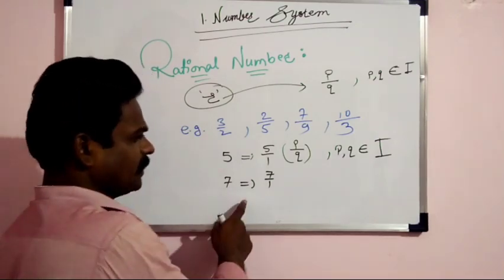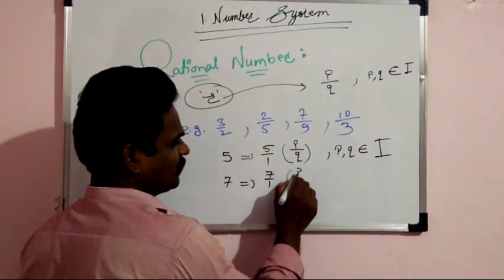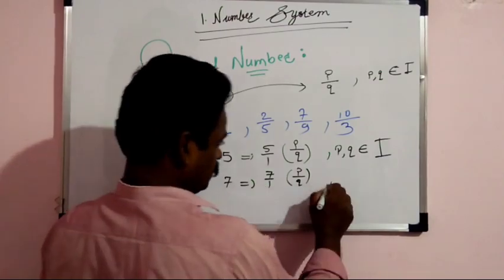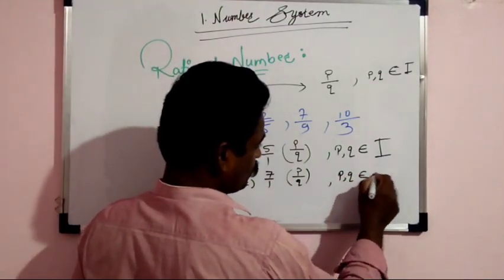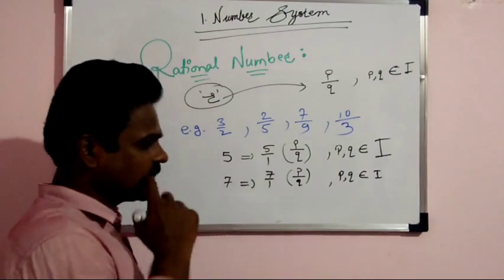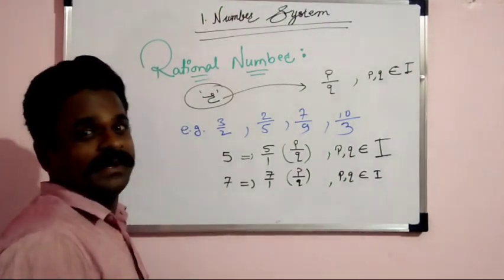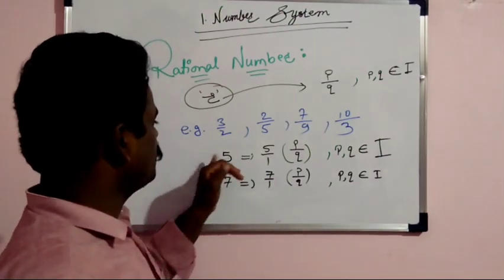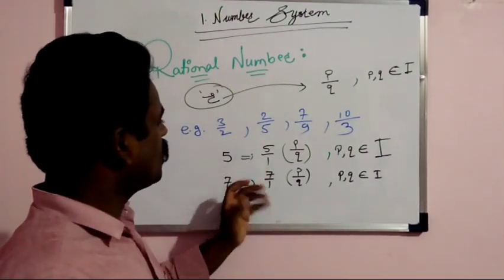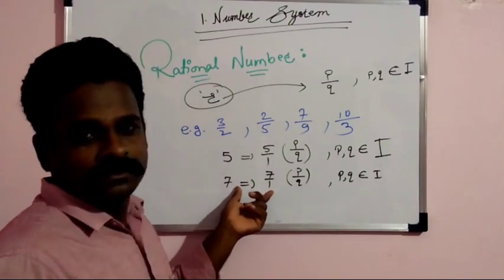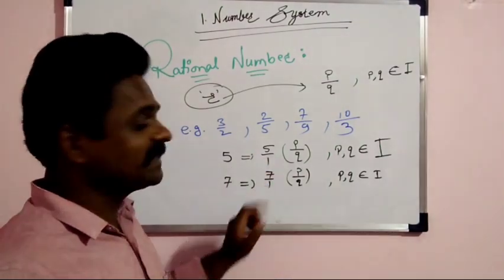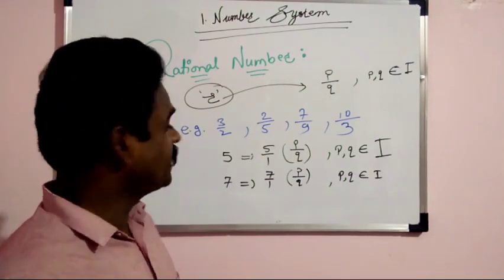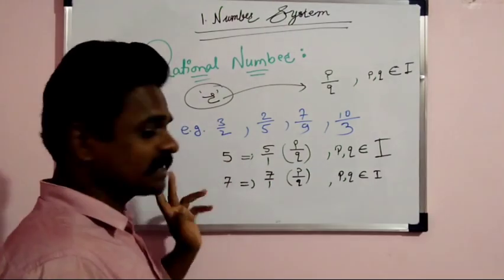Here is also the same thing, 7 upon 1, that means P upon Q. So here P is equal to 7, Q is equal to 1, and P and Q both belong to the set of integers. Okay, so 5 upon 1 and 7 upon 1, all these are what? Rational numbers. So 5 is a rational number, 7 is also a rational number.